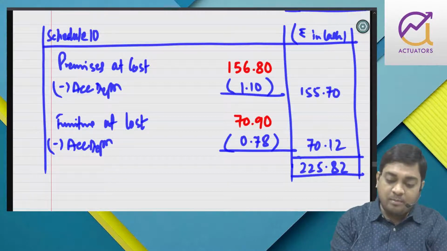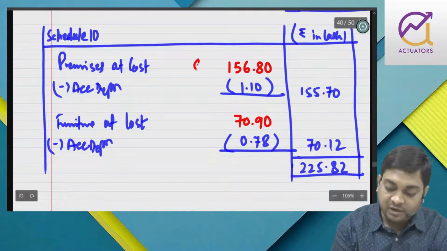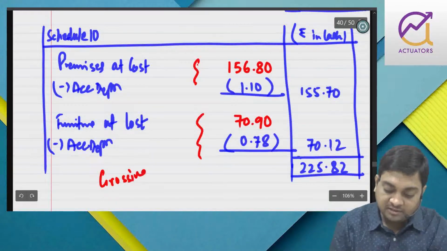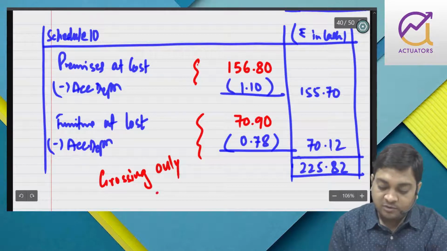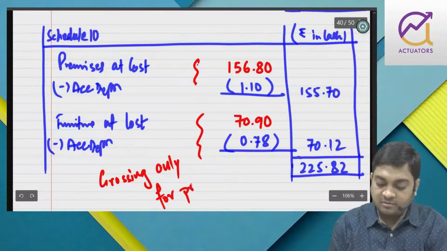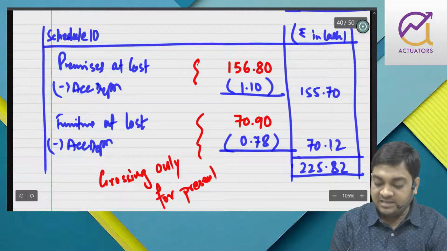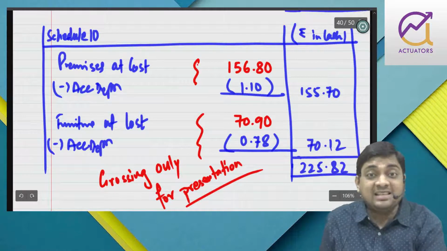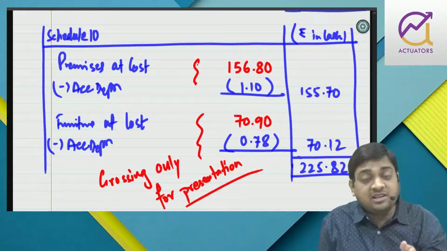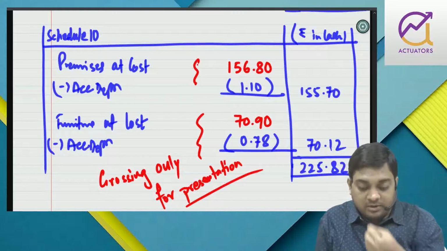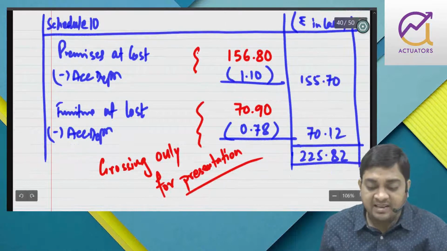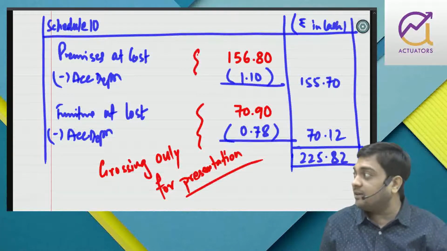So this is just for presentation. We are grossing it up only for presentation. If they had not prepared the P&L, they would have actually reduced it and shown it in the profit and loss account. But since they have already prepared the net profit, it means this part is already done.